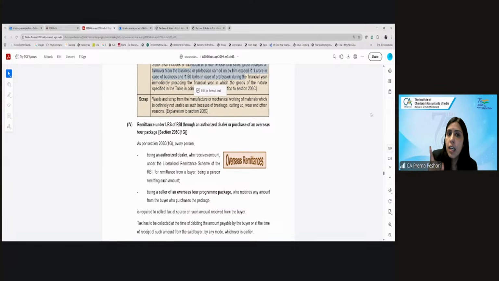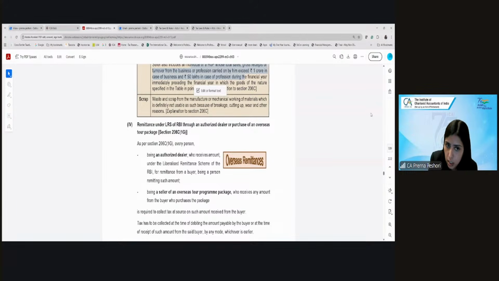So the income tax said that the authorized dealer is nothing but the banker or the money converter who is giving you the foreign exchange. When you are remitting the money at that point in time, they will collect the TCS. So every person being an authorized dealer, now this is not on seller. Seller only in the case of those lists as well as the sale of vehicles and the notified goods. This is in respect of when you take the money in foreign exchange to send outside India.